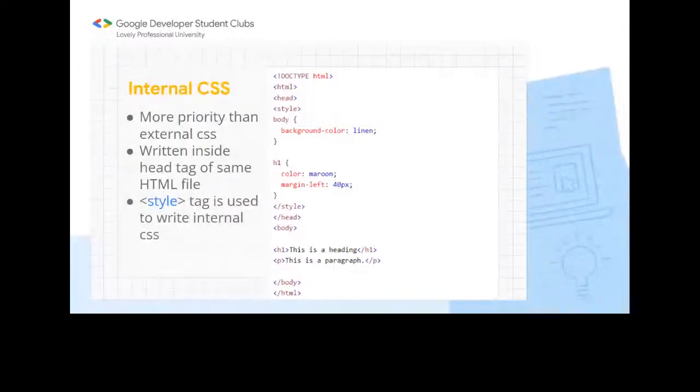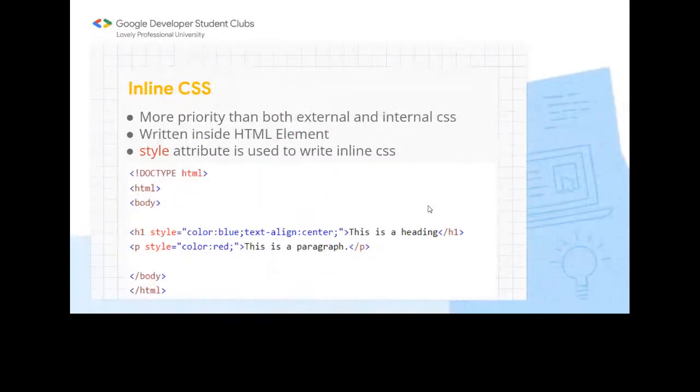Sorry. So let's move forward and see the inline CSS here. Inline has more priority than external and internal, as I have already said, and it is written inside the HTML element, and you can see in the picture below. We have the style attribute, and we are writing the particular CSS under the style attribute. So this string will be our declaration block. Here we will define all types of properties for the inline CSS, and it has the most priority because it is defined under a block under the element here.